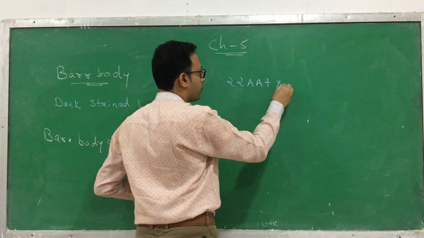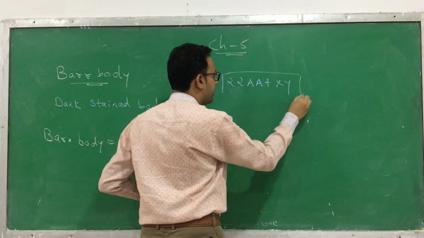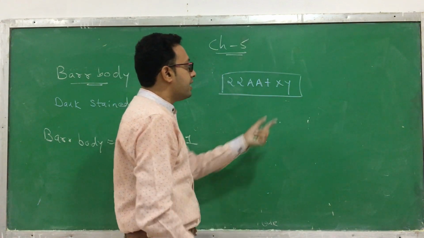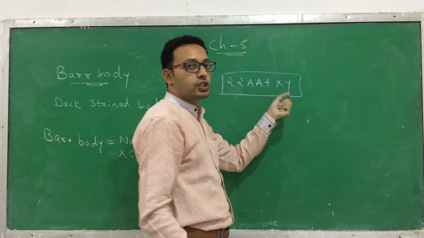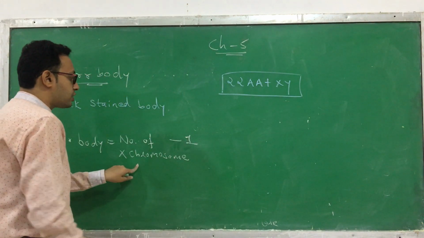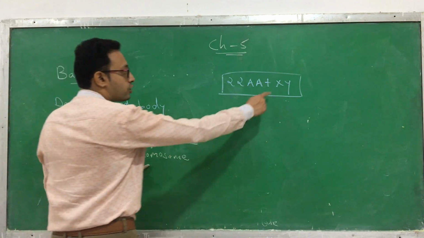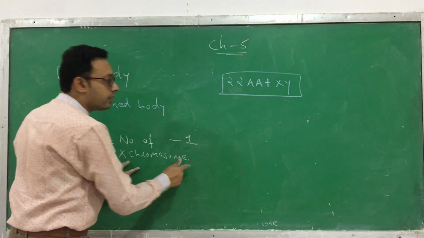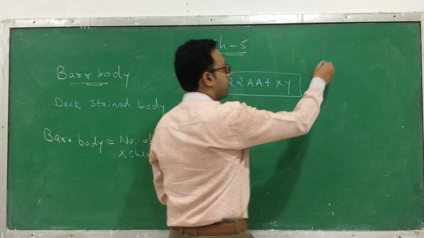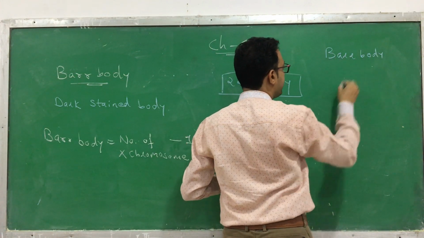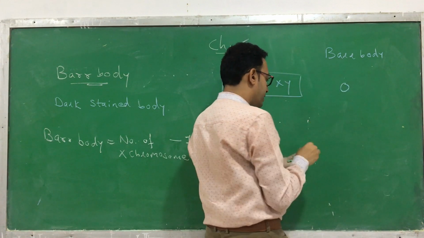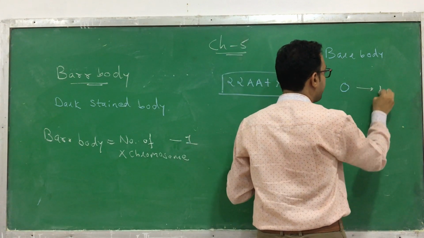22AA plus XY. You know what it can be called. How do you know that? Here, how many X chromosomes are there? 1. Okay, so how many Barr bodies? Number of X chromosomes minus 1. So here the number of X chromosomes is 1, 1 minus 1, 0. So here how many Barr bodies? In the male it is 0. That indicates that it is a male.